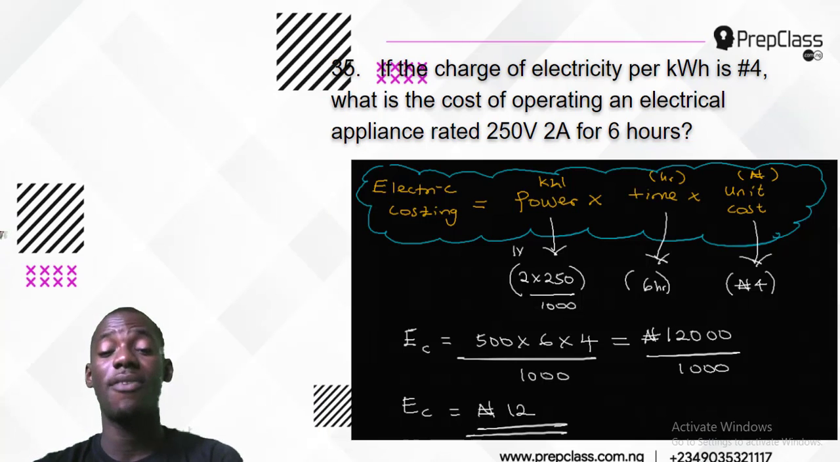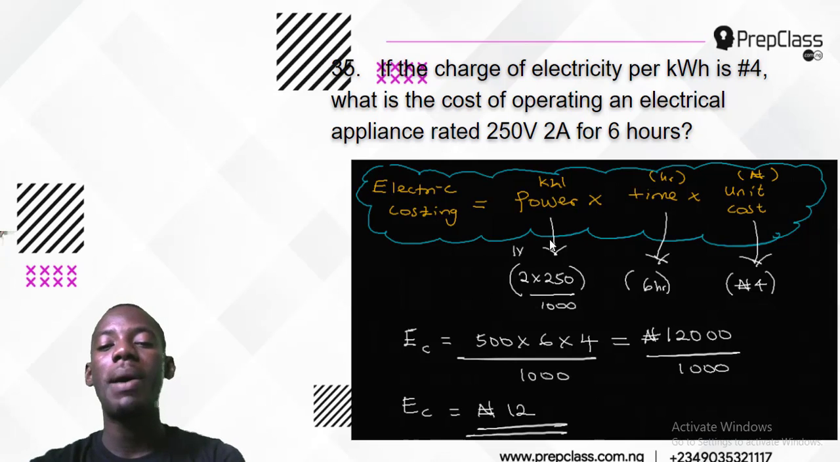I'll give you a master formula: electric costing equals the power in kilowatts, and the power must be in kilowatts, times the time in hours, times the unit cost in naira. This is the summary of all I will do. The electric costing is power in kilowatts times time times unit cost, and that's just it.